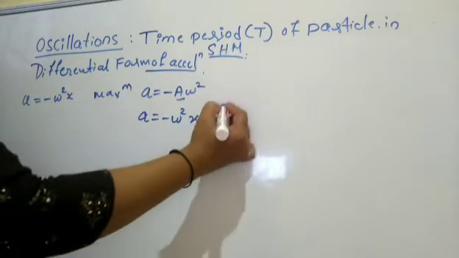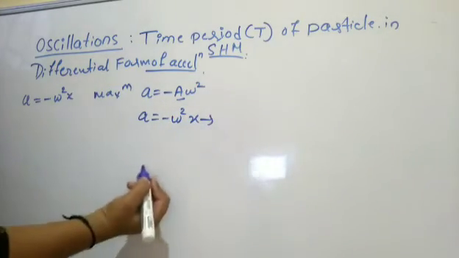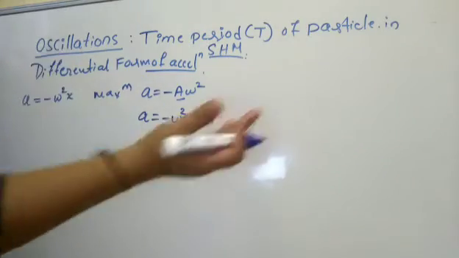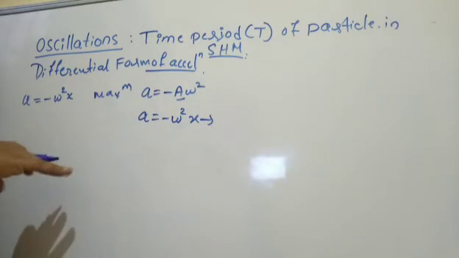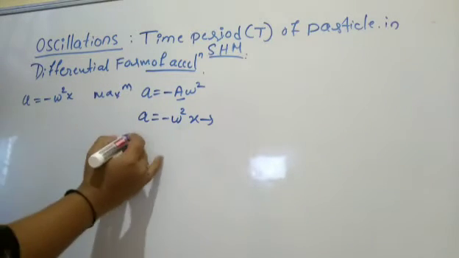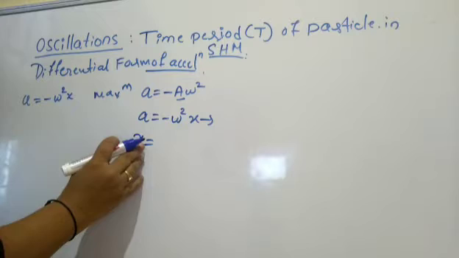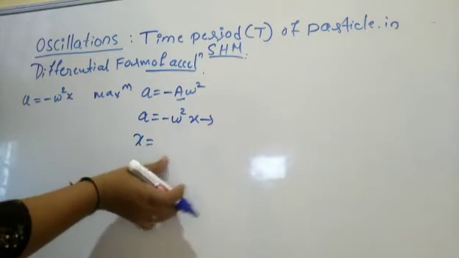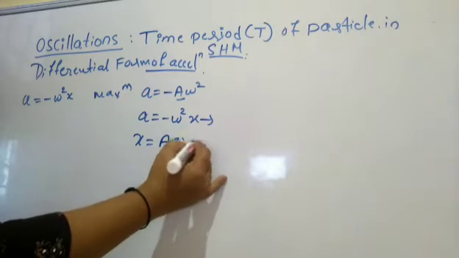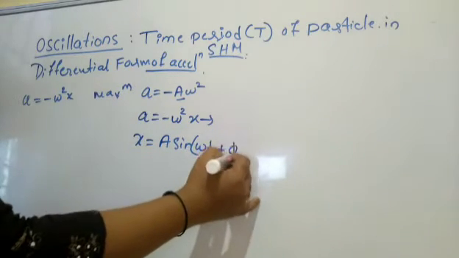x is the displacement of the particle. You can take any side, either the positive direction or the negative direction with respect to the mean position of the particle. I'm taking the positive direction so that it is easy to understand. x is equal to A sine omega t plus phi.